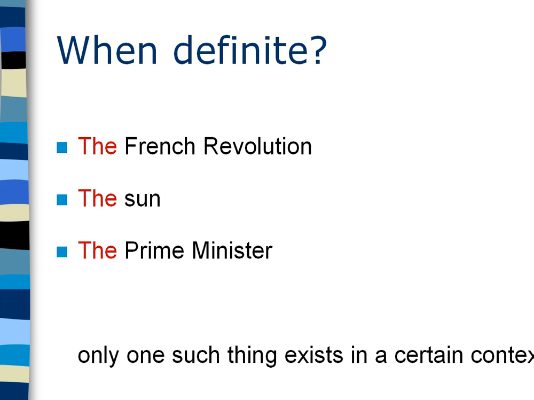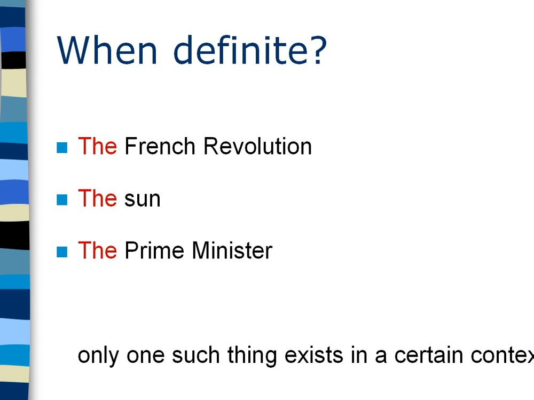Another case for looking at definite things is when in a certain context there's only one such thing. When we talk about the French Revolution, everybody immediately thinks 1789. Of course, we know that the French tend to revolutionize a lot, and they had a couple, but the French Revolution, everybody knows, 1789.